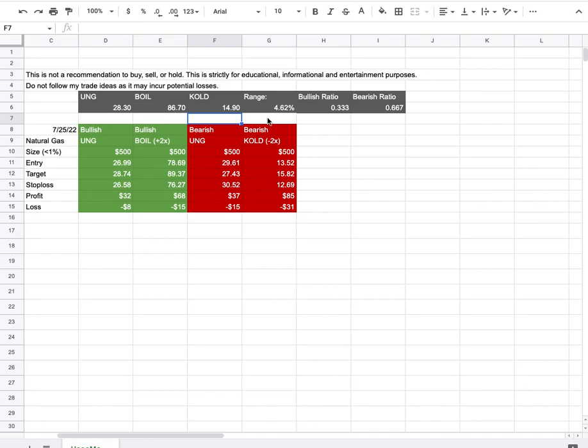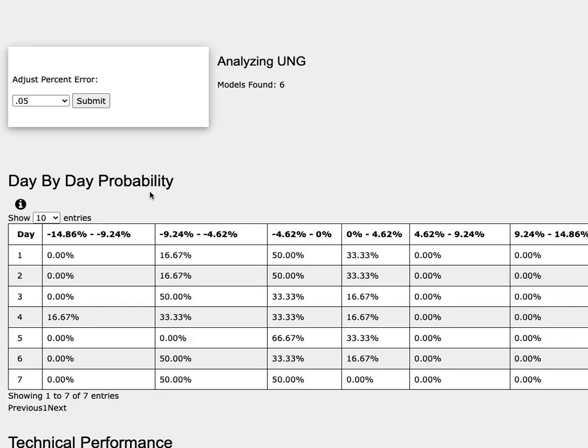So how did I develop these trade ideas? It all comes from the day-by-day probability model. As we progress to the 5th day, or week of trading, natural gas has a 33% chance to climb between 0 to 4.6%, and to the downside a 67% chance to fall between 0 to negative 4.6%.